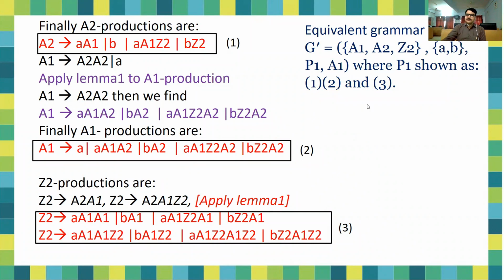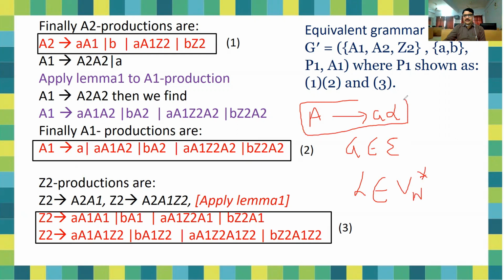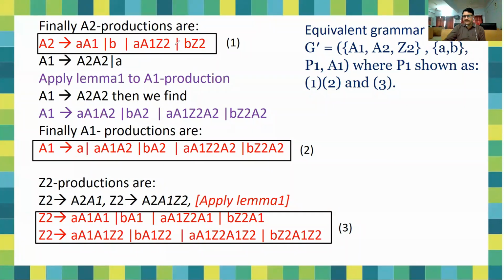This means a context-free grammar is given to you, and then you can convert it into Greibach normal form, that is, the form A → a α. Now you can verify that all the productions are in this form or not. You can verify clearly. This is the simple rule that I already discussed: A → a α, here a terminal, and then any combination of variables. So each production starts with a terminal. So all the productions are in GNF. This is the simple way to convert to GNF.